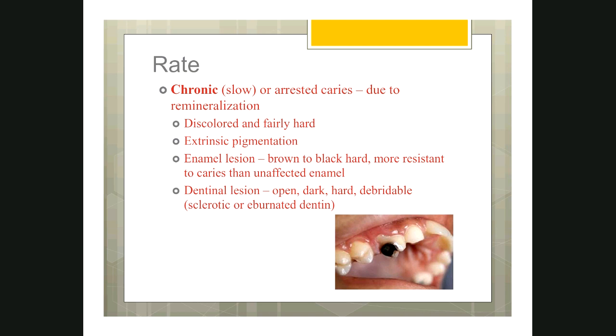And the enamel lesion will be usually brown or black, hard in consistency, and it will be more resistant to caries than unaffected enamel. Whereas in the dentin lesion, the lesion will be open. That means it is not a closed cavity, it is an open cavity.